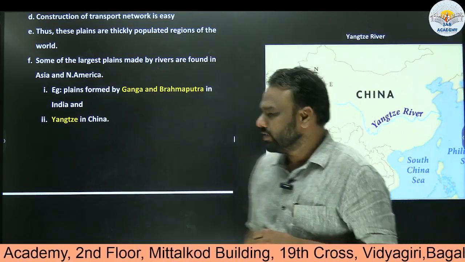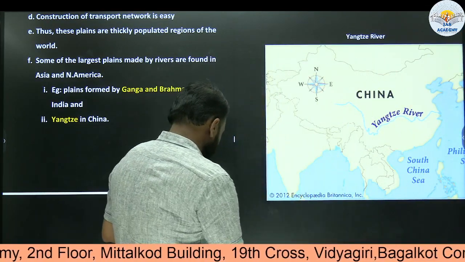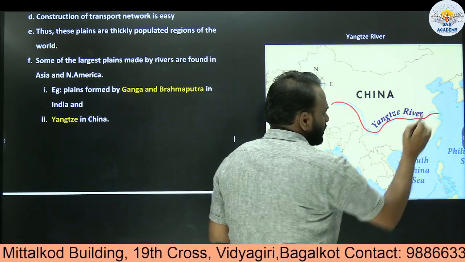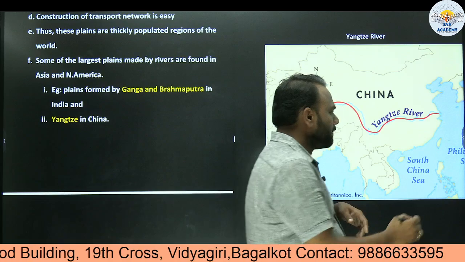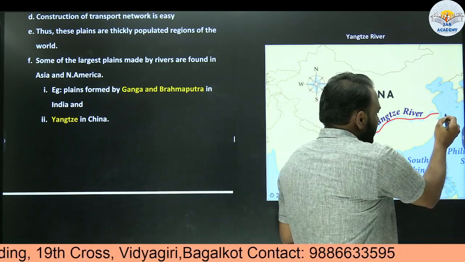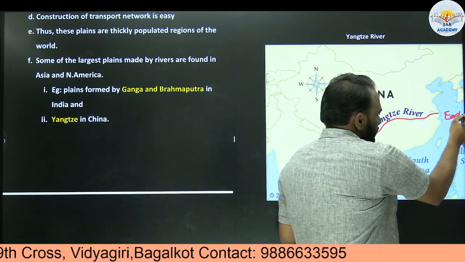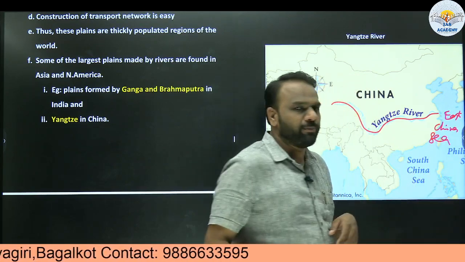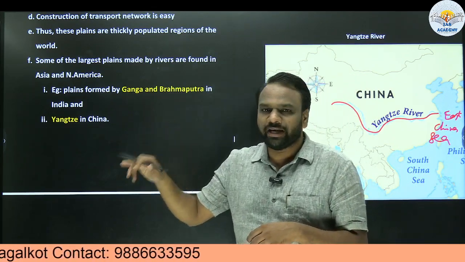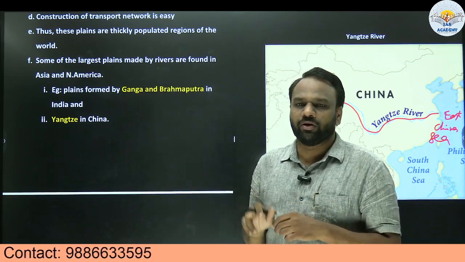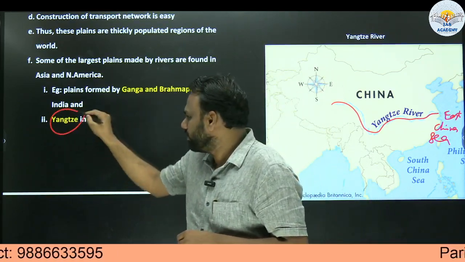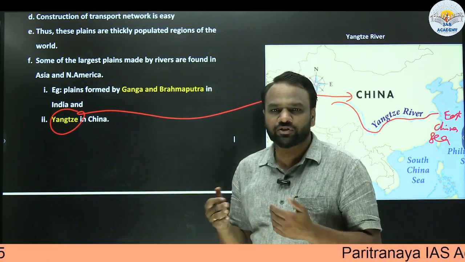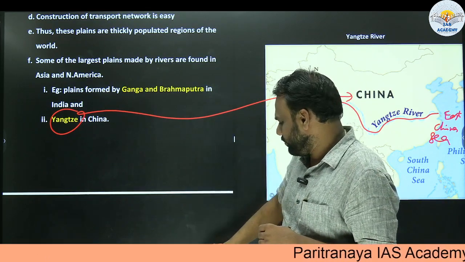Now this is our Yangtze River. This river completely flows through China, but where does it terminate? It terminates in the East China Sea. Very important. In order to confuse us, UPSC may pose a question like, Yangtze River ends in the South China Sea. That will be wrong. It ends in the East China Sea, and it entirely flows through China. Very important point to note.